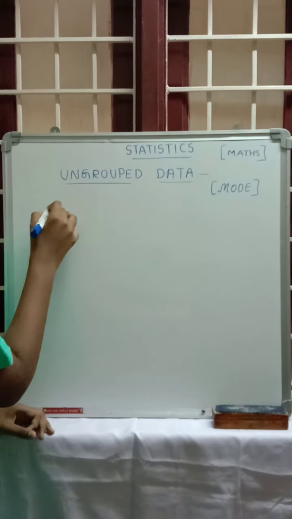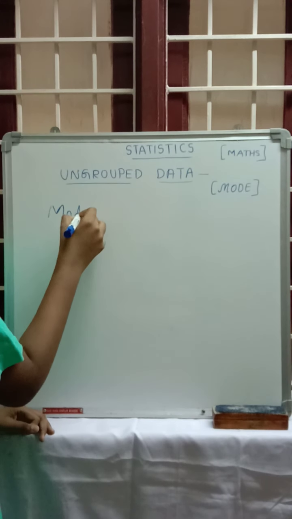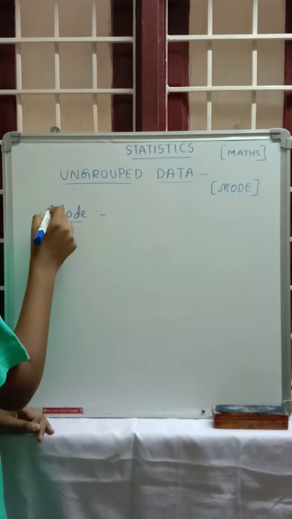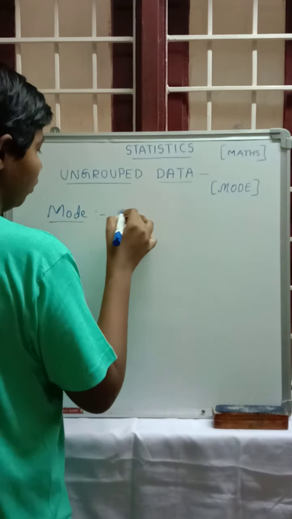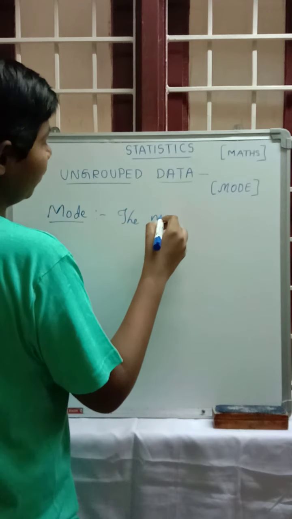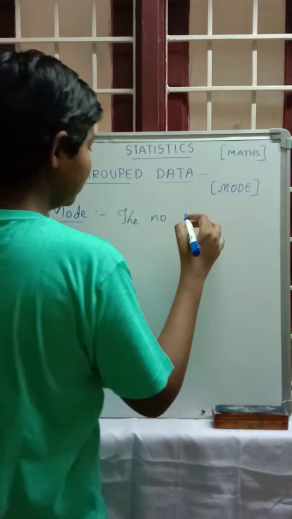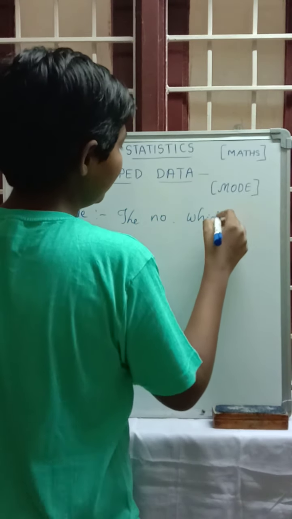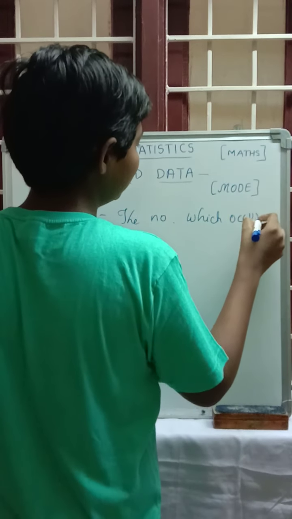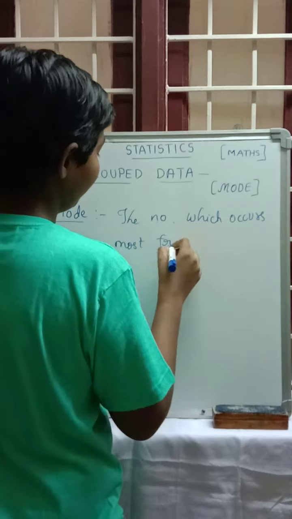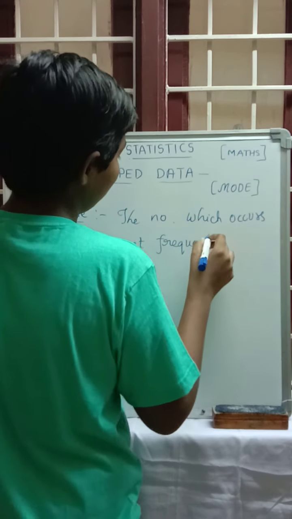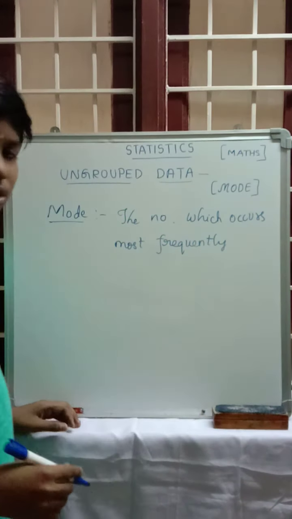Mode. The value or the number which occurs most frequently.